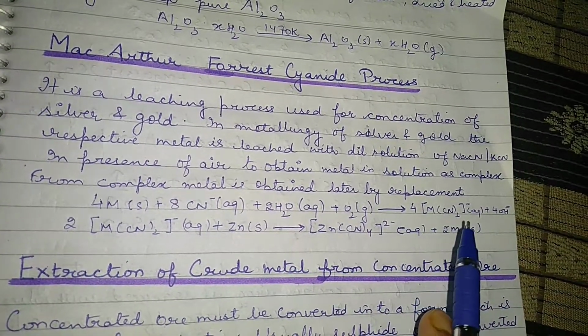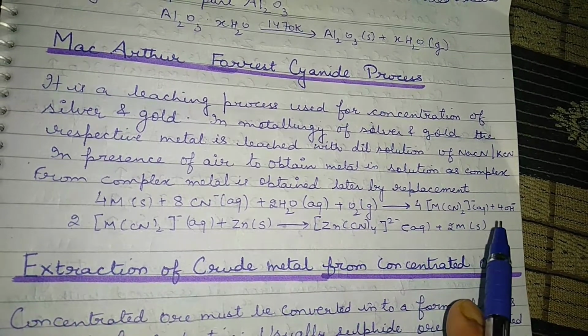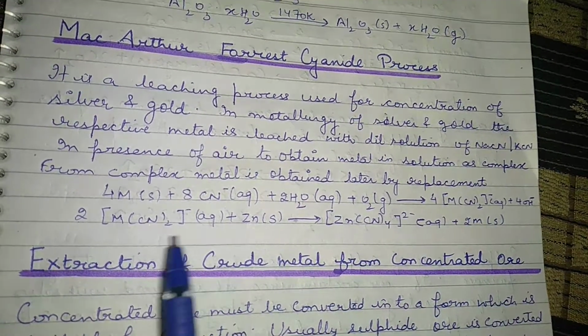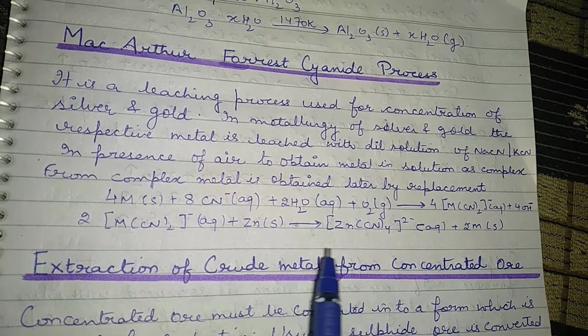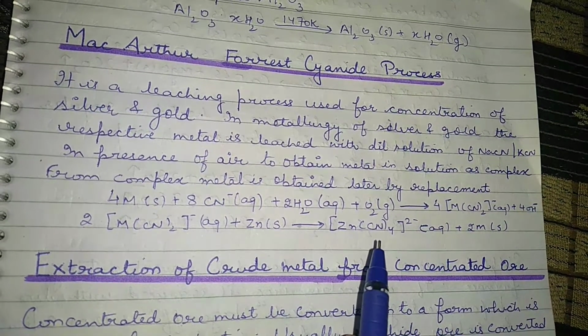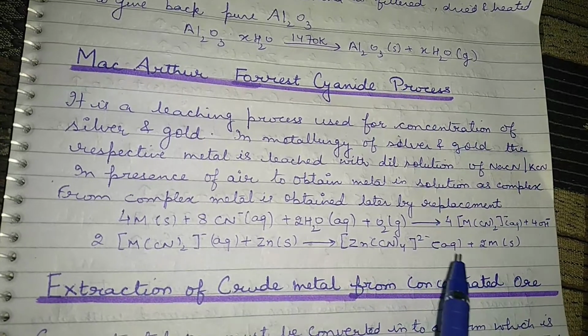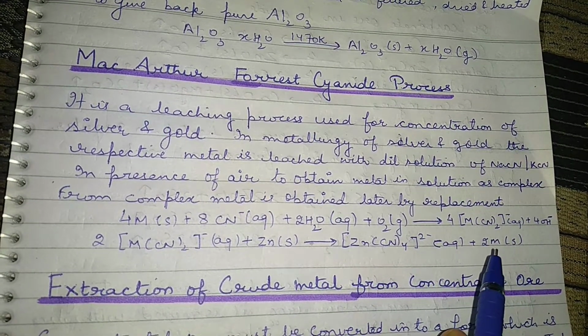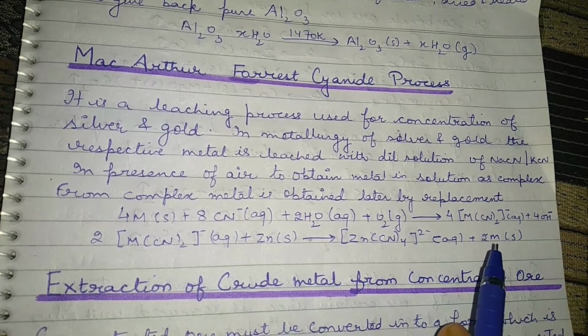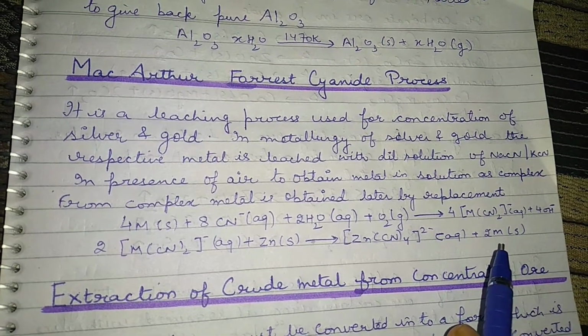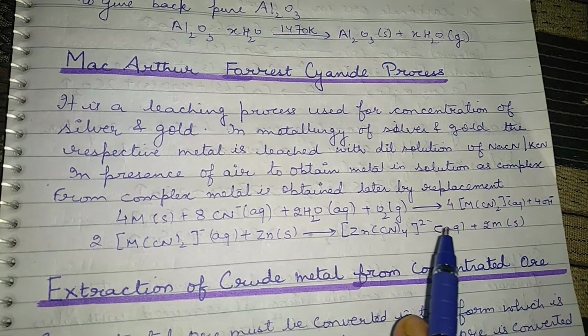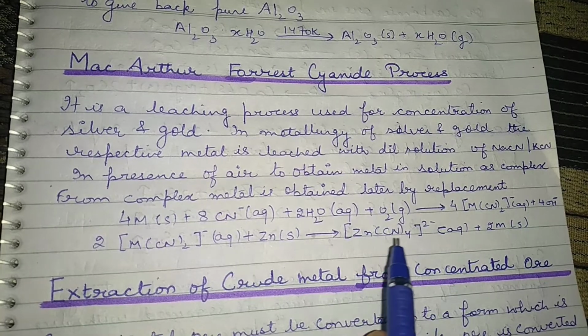It results in the formation of a complex, plus hydroxide ions are released. Now when this complex reacts with zinc, it forms a zinc cyanide complex. In this way we can obtain the pure metal by the MacArthur Forrest cyanide process, and the impurities get separated out.